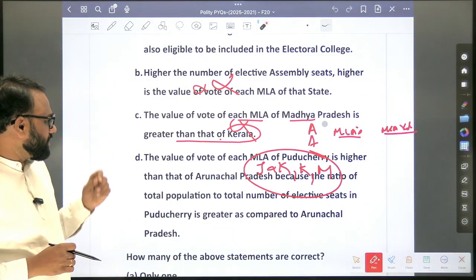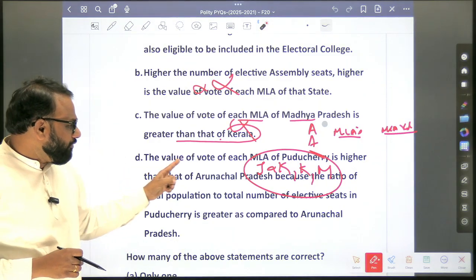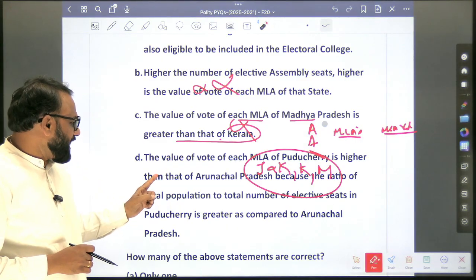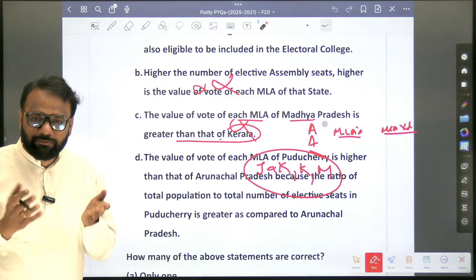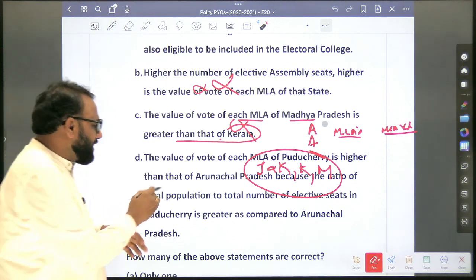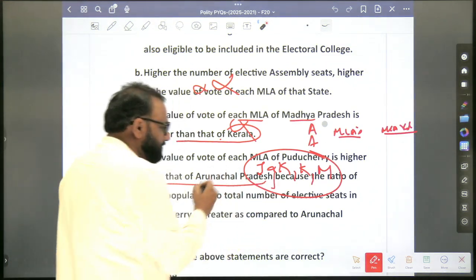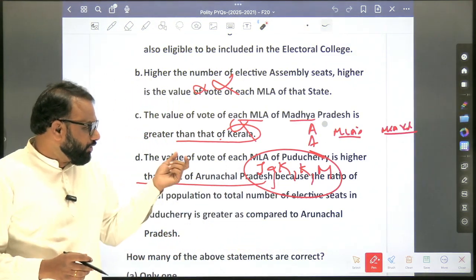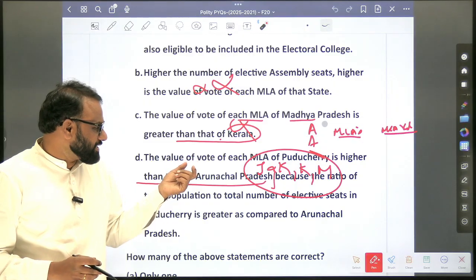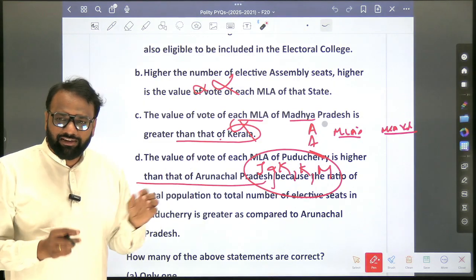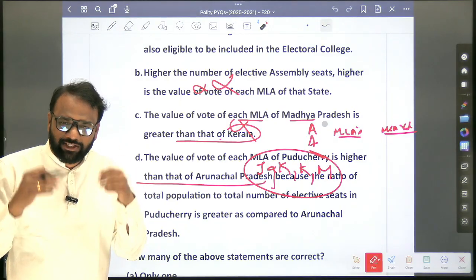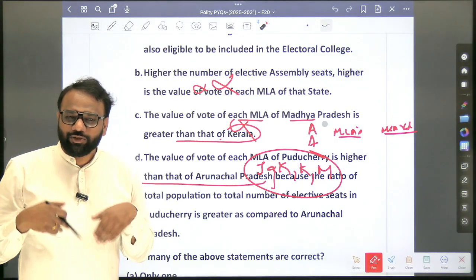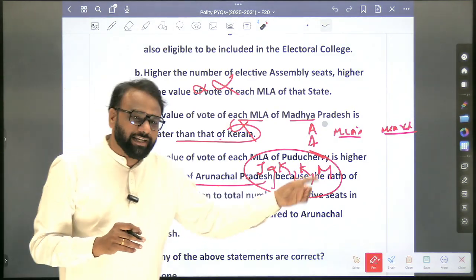Now coming to the fourth statement. The value of vote of each MLA of Puducherry is higher than that of Arunachal Pradesh. Now he is not expecting us to verify whether the first part is right or wrong, whether this statement is right or wrong. He just wants us to verify whether the second part is right or wrong.